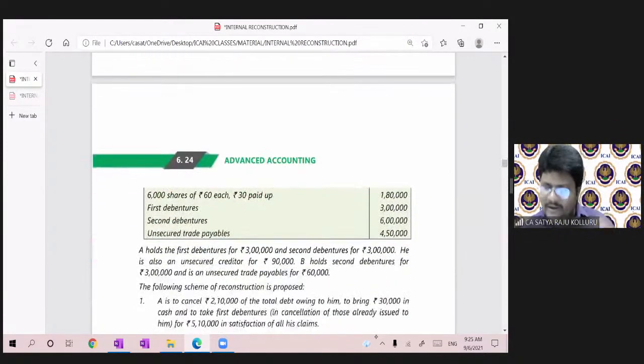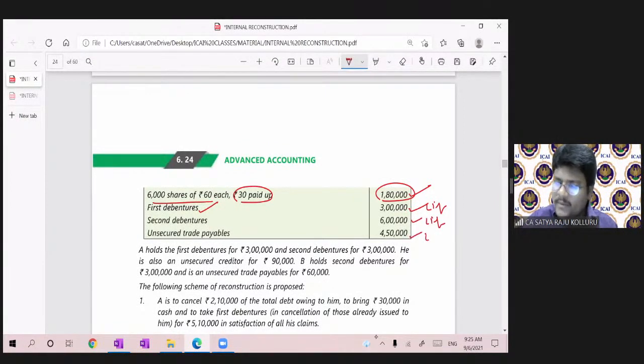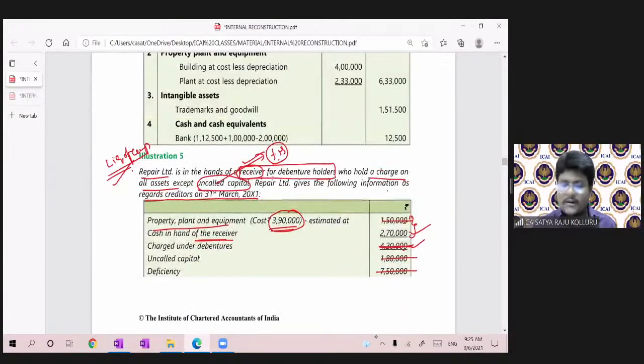Now let me check what he is telling further. 6,000 shares of rupees 60 each, 30 rupees paid up, 1,80,000, which is the paid up equity share capital, will come. First debentures, 3 lakh, will come as a liability. Second debentures, 6 lakhs, will come as a liability. Unsecured trade payables will come as a liability. First, let us build the balance sheet, guys, quickly. We have very less time. Please all of you concentrate.